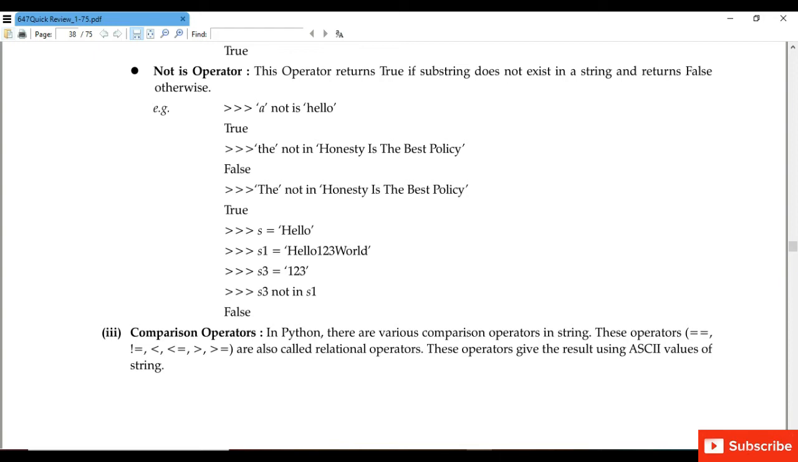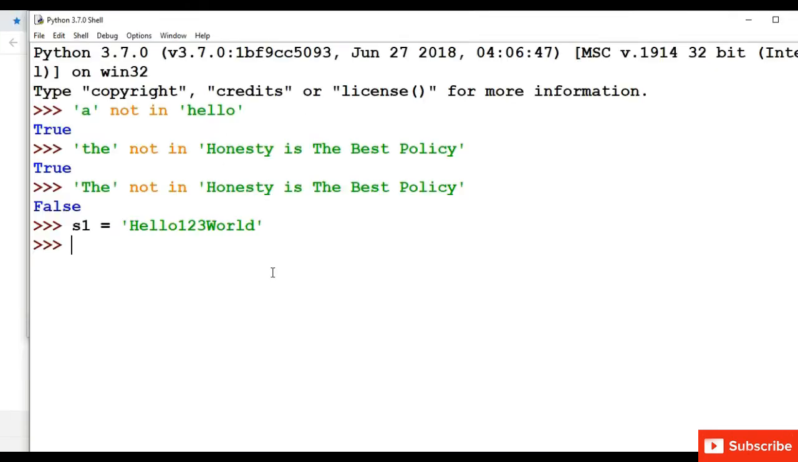otherwise. For example, a not in hello. Okay, so we will get true. The not in honesty is the best policy, so we will get false. Next we have taken three strings, that is s is equal to hello, s1 is equal to hello 1 2 3 world, s3 is equal to 1 2 3. Now we are checking whether s3 is in s1 or it is not in s1. Okay. So we have written s3 not in s1, so that will return false.